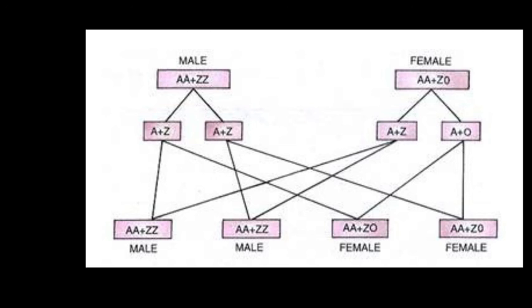During oogenesis, the female produces only one type of gamete, having an X chromosome. An ovum fertilized by a sperm carrying an X chromosome develops into a female, XX, and an ovum fertilized by a sperm carrying a Y chromosome develops into a male, XY. This is all about sex determination.